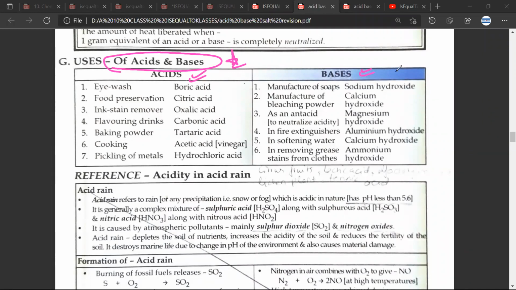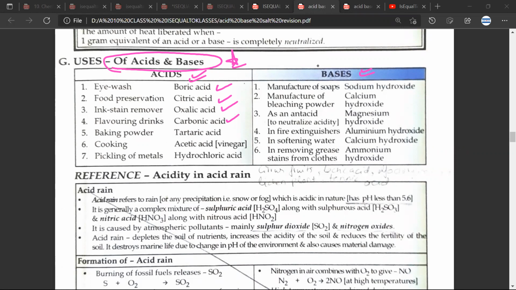Sure, sir. You have boric acid, which is used for iWash. Citric acid is used for food preservation. Oxalic acid is used for ink stain removal. So if you have Coca-Cola, Pepsi, you would see that carbonic acid is also used in that.